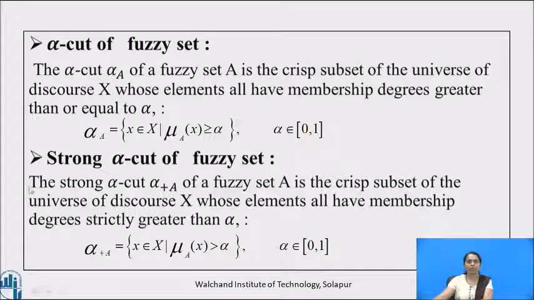And the strong alpha cut of fuzzy set A is the crisp subset of the universe of discourse X whose elements all have membership degree strictly greater than alpha. That is, strong alpha cut of A, alpha plus A, is equal to the set of x belonging to capital X such that mu A at x is strictly greater than alpha, where alpha belongs to the closed interval 0, 1.